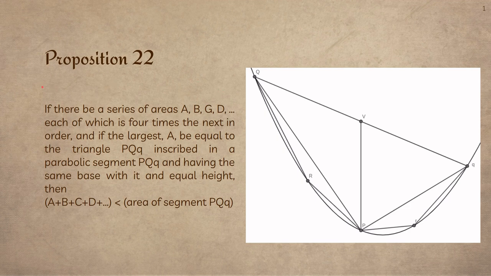Moving on to proposition 22, he says, if there be a series of areas A, B, G, D, each of which is 4 times the next in order, and if the largest A be equal to the triangle PQQ inscribed in a parabolic segment, and having the same base with it and equal height, then the sum of all of the areas will be less than the area of the segment. Right, so he's saying if you take this and you make triangles, and then you make more triangles, and you just keep making triangles, no matter how many you make, you will ultimately be less than the area of the segment. Which just kind of makes sense, right? You'll never be leaving the segment with your lines.